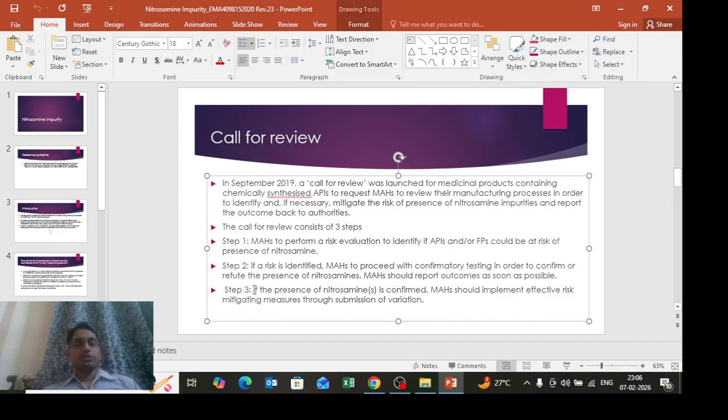If the risk of nitrosamine is identified in step two, then in step three we implement effective risk mitigation measures through the submission of variation. Through the submission of variation in formulation, we have to implement measures to minimize the presence of nitrosamine impurities at a lower level.